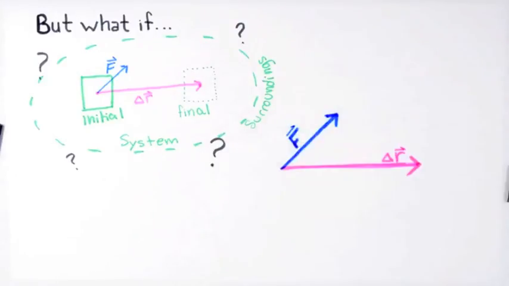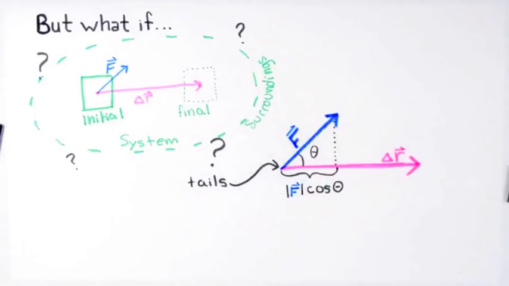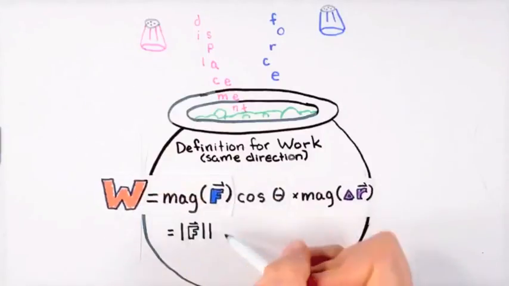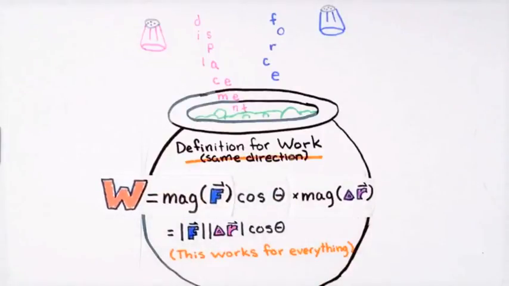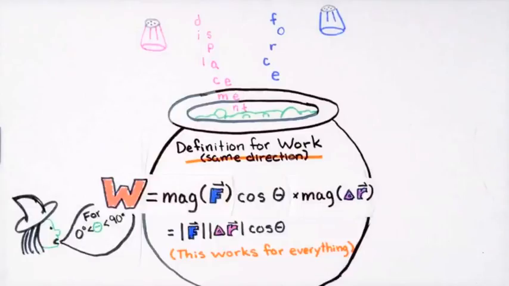We can visualize this by placing the arrows representing the force and the displacement tail on tail. The angle theta is then the angle between the vectors. Now, the part of the force that is responsible for the energy transfer is the magnitude of F times the cosine of the angle theta. So, our refined expression for work should include this, which we can write as the magnitude of the force times the magnitude of the displacement times the cosine of the angle theta. For this example, where theta is greater than 0 but less than 90 degrees, cosine theta is positive but less than 1.